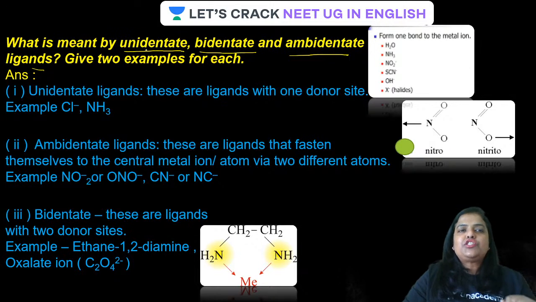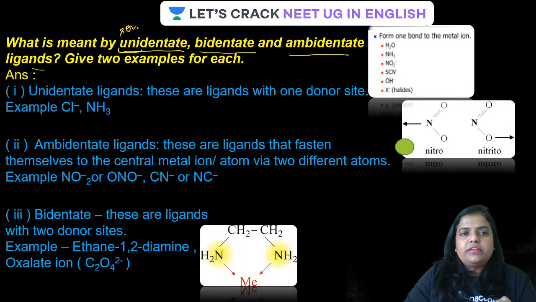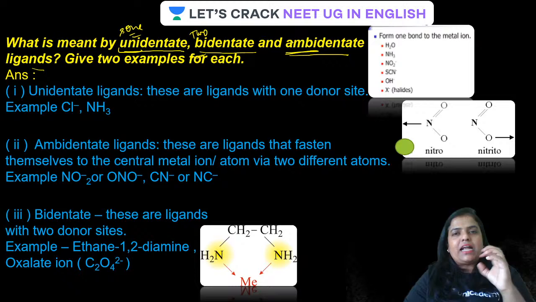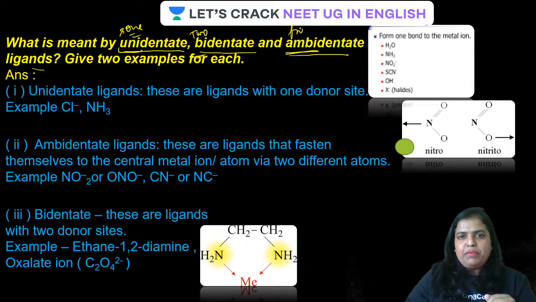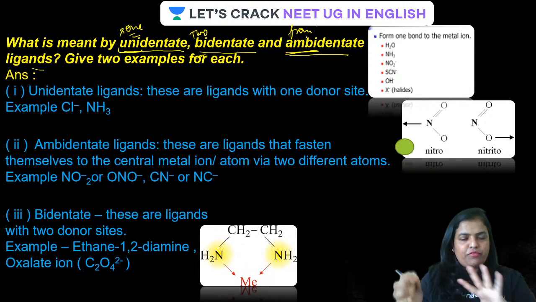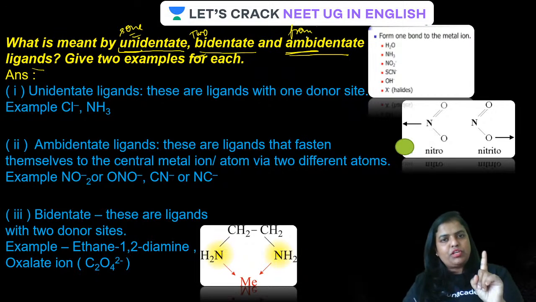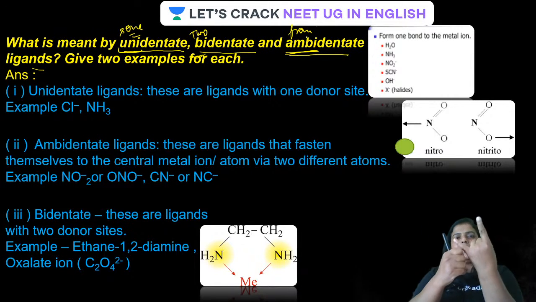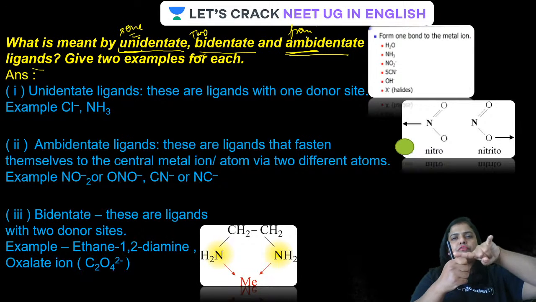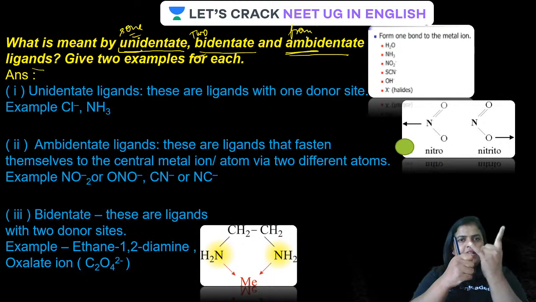If it is unidentate, it is very clear from the name itself. Uni means one. Bi means two. Ambi is like only one, but from two sides. I'm going to explain this, don't worry. From two sides, but at a time actually from only one side. It can be attached like this or this way, either from this way or that way. That is the meaning.